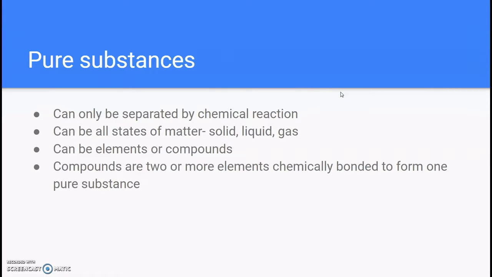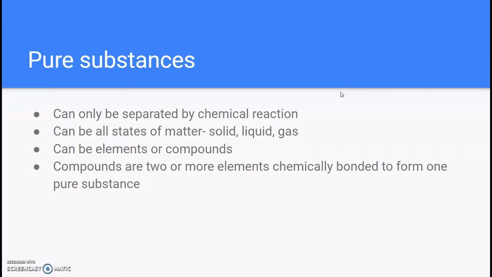They can all be separated by chemical reactions. They can be all states of matter, solid, liquid, or gas. They can either be an element or a compound. And the reason why an element is a pure substance is because that element is made up of a particular kind of atom and therefore cannot be broken down or transformed into another atom by chemical reaction. You always get gold no matter how far down you break it down.